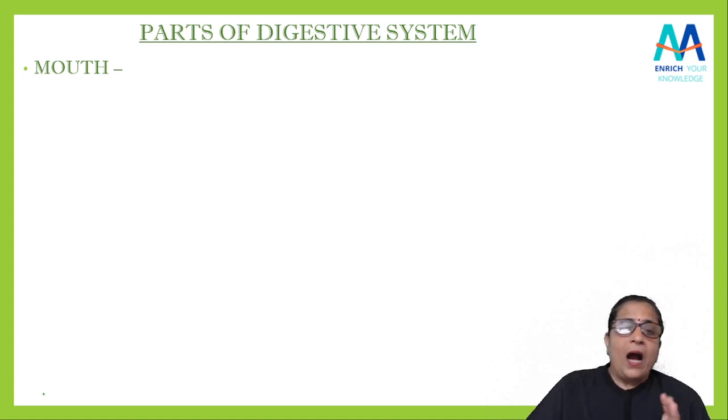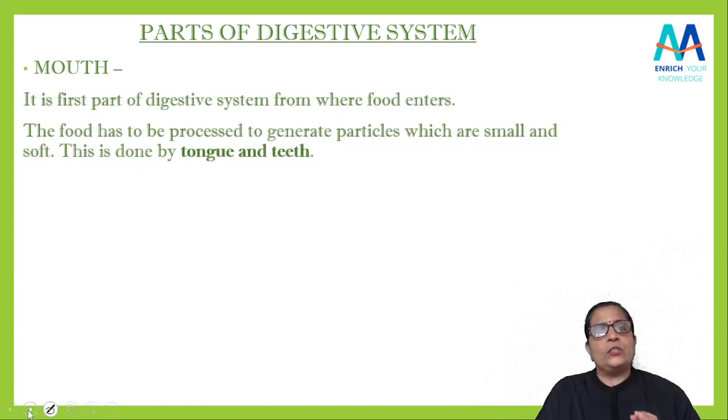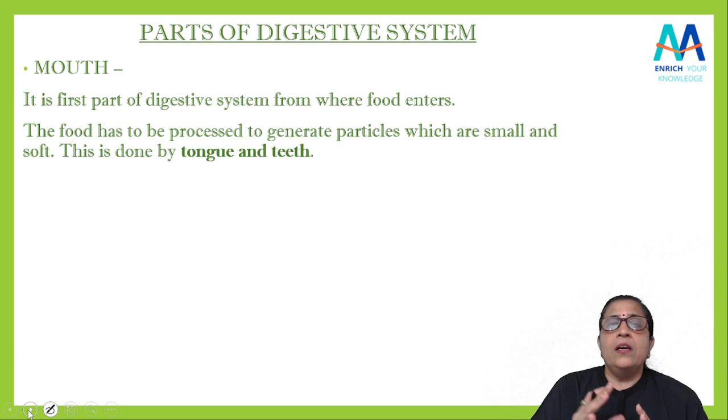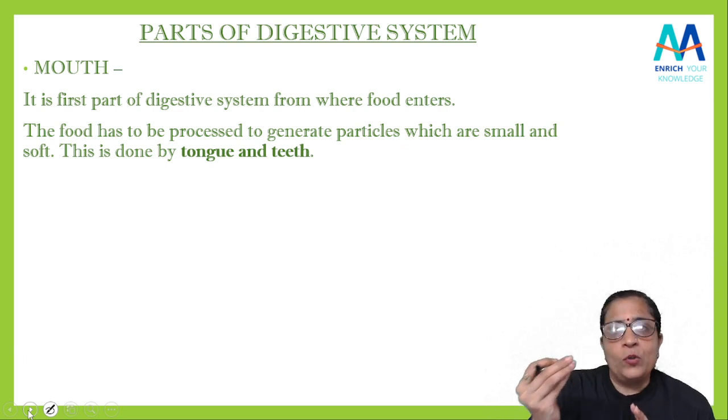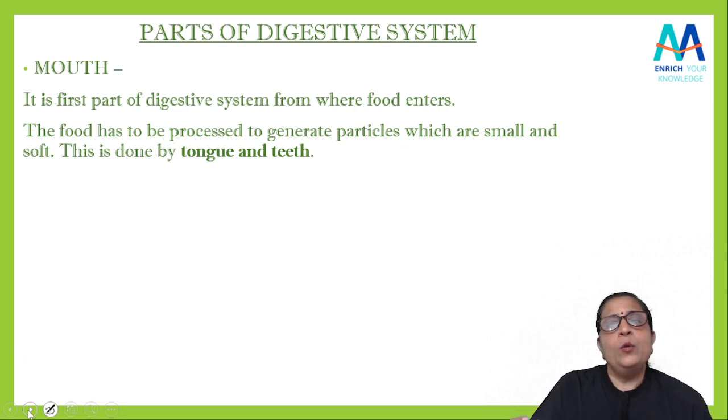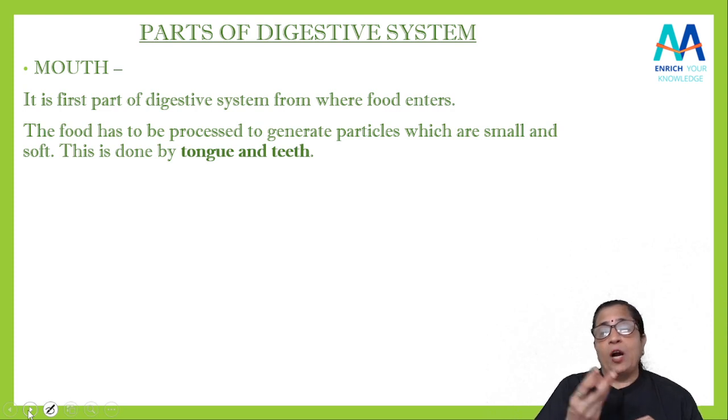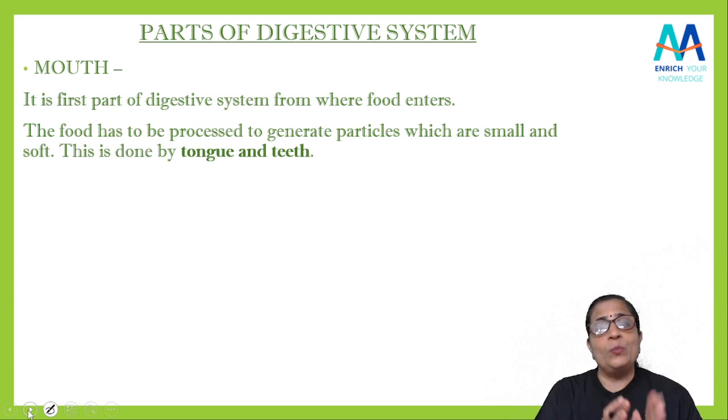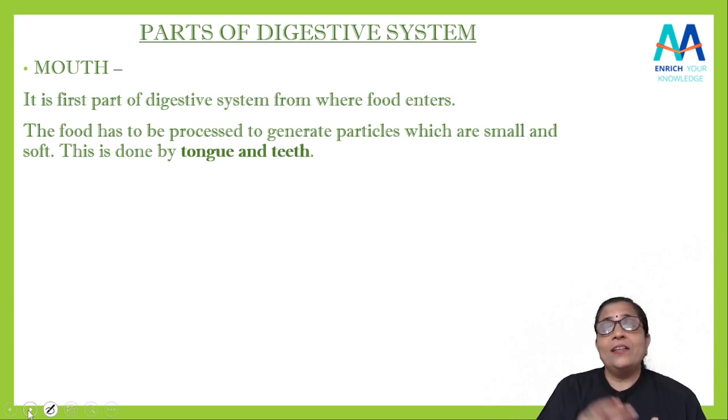Now what happens in a mouth? Mouth में क्या होता है? One by one we will discuss that also. So the food has to be processed. जो food हम अंदर ले रहे हैं अभी माउथ में, तो उसको प्रोसेसिंग करना पड़ेगा, है ना? प्रोसेसिंग करना पड़ेगा यानी हम तो एक बड़ा सा टुकड़ा लेते हैं, we have to break it into smaller parts, isn't it? So by whom is it done? It is done by the teeth. दांत क्या करता है?